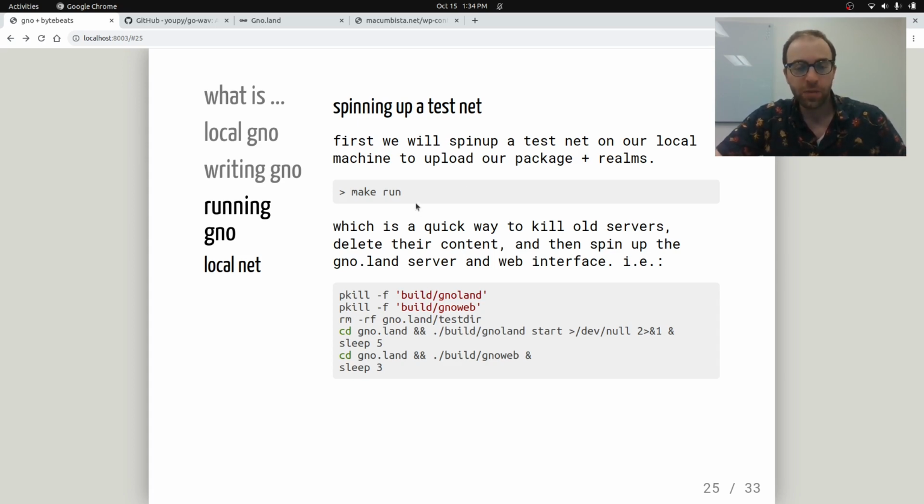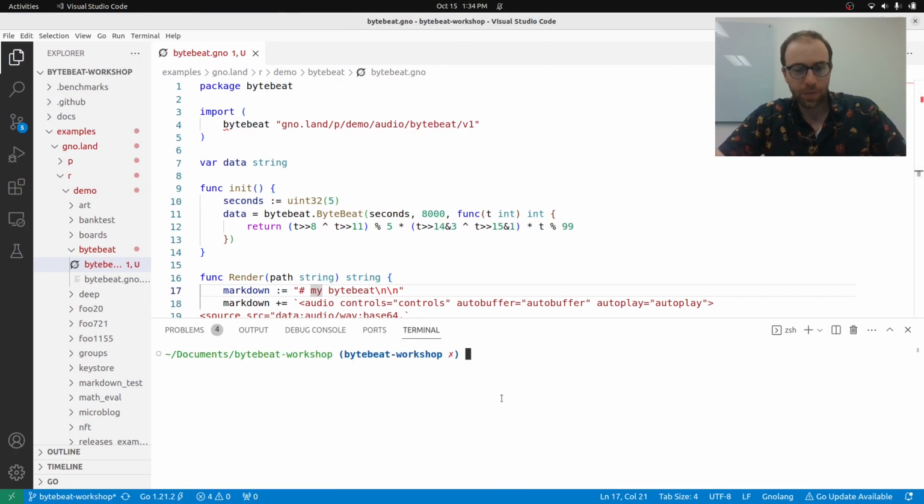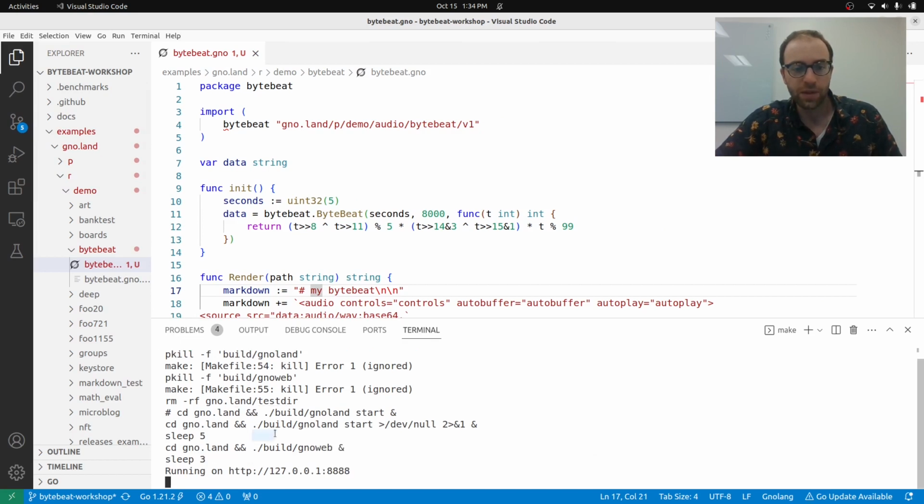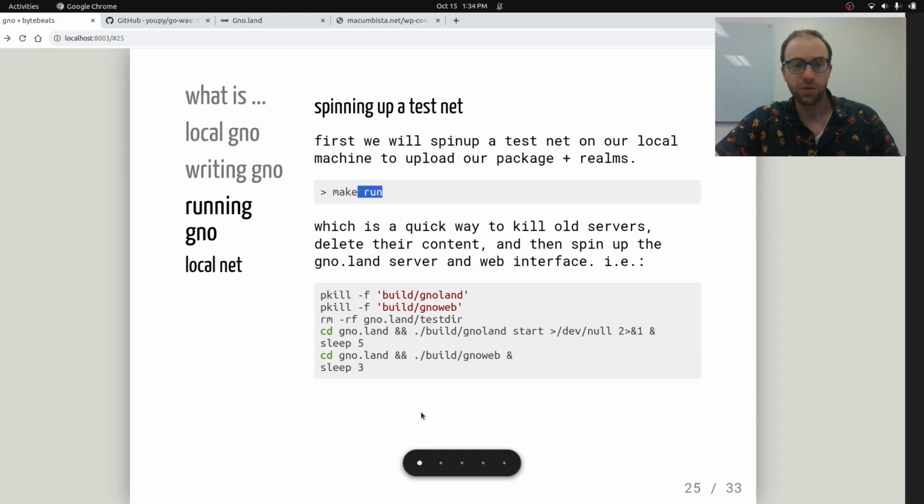And I've packaged them into the make file, so if we just run make run, you'll see it first does a kill on whatever is already running, and then it runs this thing that we built, Gno.land. So Gno.land is the distributed server running in the background that's handling all of the blockchain interactions. It will also run Gno web in the background, and this is a local interface to Gno.land.